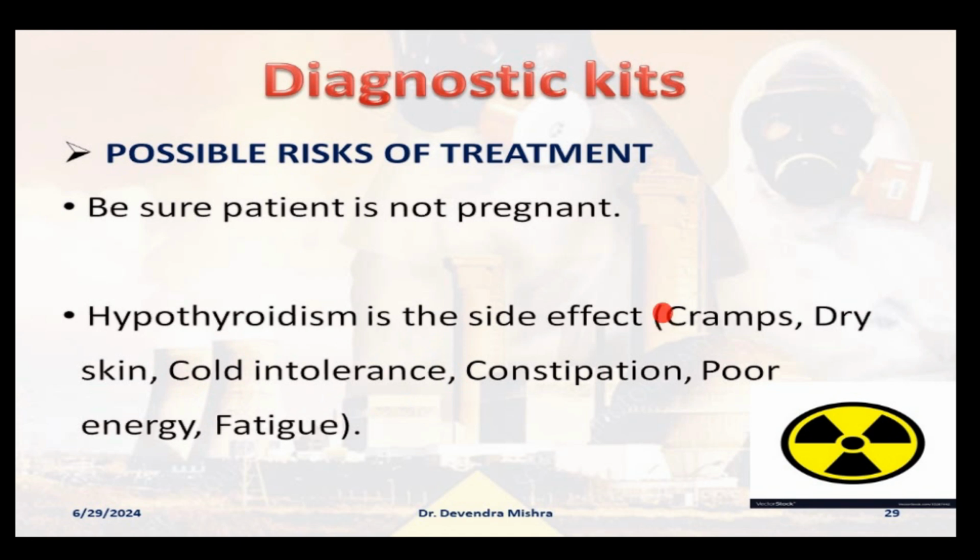Another very important side effect is that for a person suffering from hypothyroidism, muscle cramps in the hand, cramps in the neck, cramps in the back would be very common. Dry skin is a very distinct feature for a person suffering from hypothyroidism. And when cold intolerance is there, the liver becomes sluggish, and that person may suffer from constipation. If the hypothyroidism is not treated, this prolonged constipation can give a person piles as well.